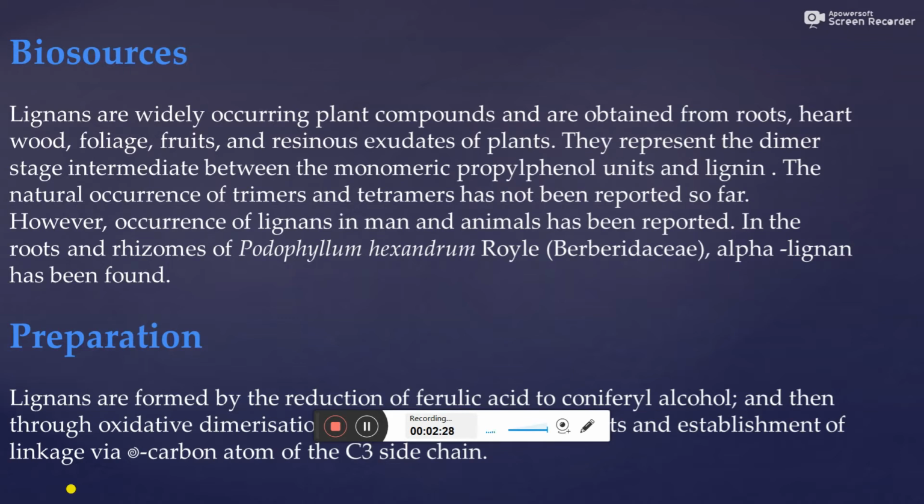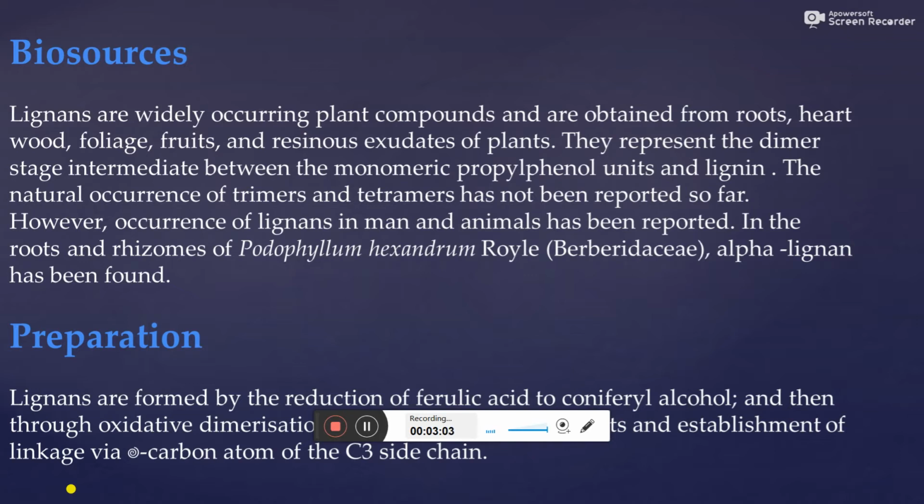They represent the dimer stage intermediate between the monomeric propyl phenol units and lignin. The natural occurrence of trimers and tetramers has not been reported so far. However, the occurrence of lignans in man and animals has been reported. In the roots and rhizomes of Podophyllum hexandrum royale, of the Berberidaceae family, alpha lignan has been found. These are the biological sources of lignans.